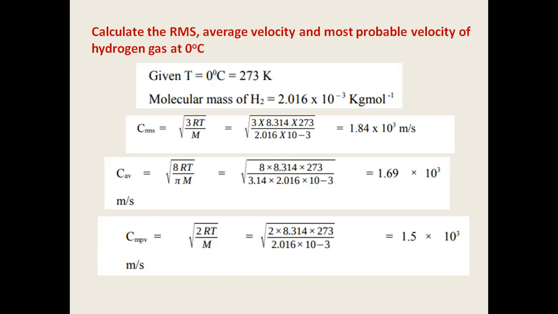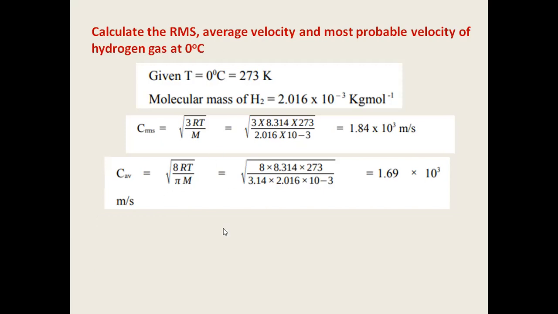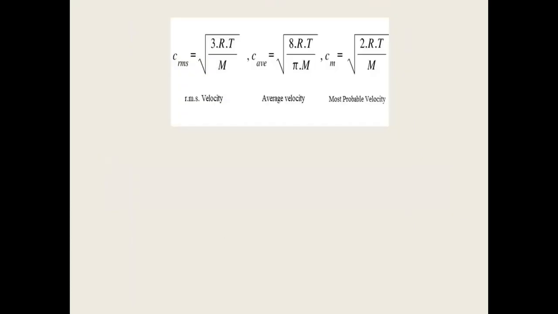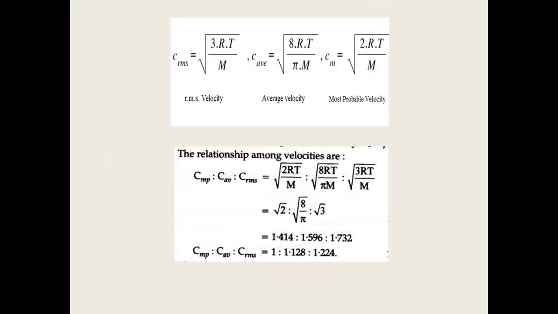So with the same set of data, you can calculate all three types of velocities. Or even if you are not patient enough to apply the formula of different velocities again and again, there is always a relationship between different types of velocities, right? So this is a relationship.